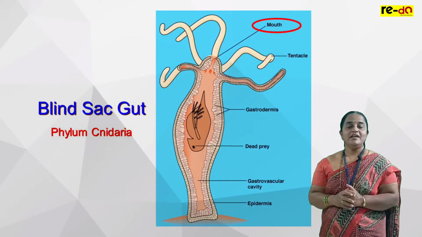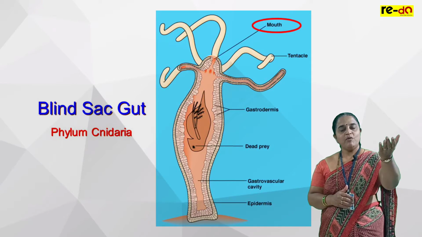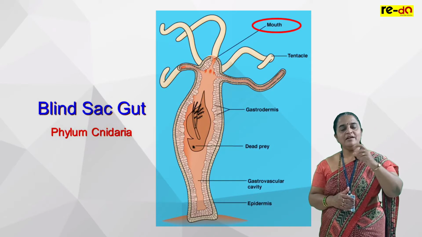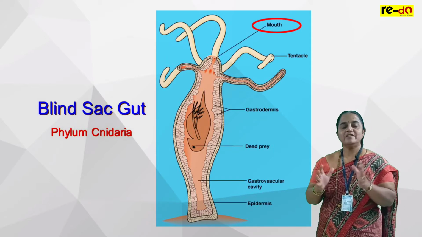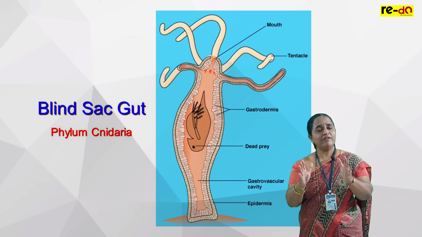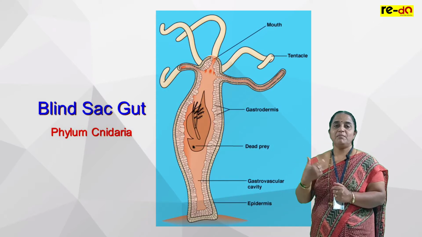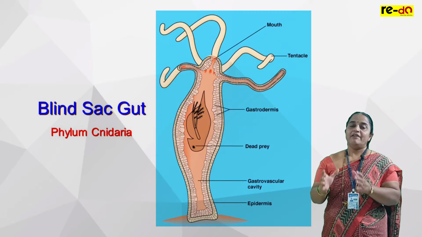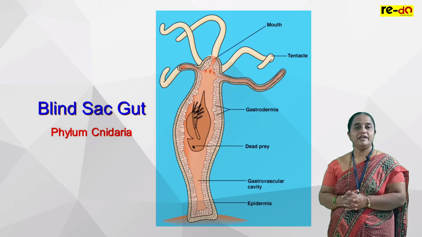Clear? Now there is only one opening. That's why it shows the blind sac plan. Whatever they want to take in, the same opening. Whatever they want to excrete, the same opening. Clear? So this kind of body plan we call the blind sac plan. This is the only phylum showing diploblastic organization with a blind sac plan having coelenteron or gastrovascular cavity.